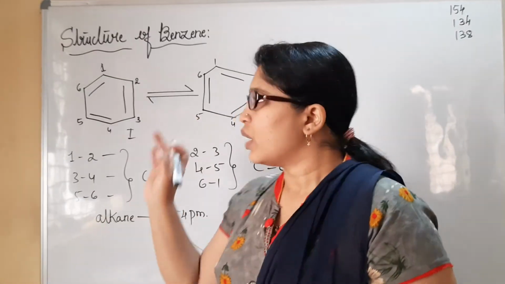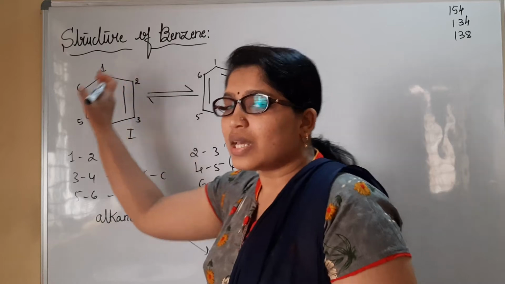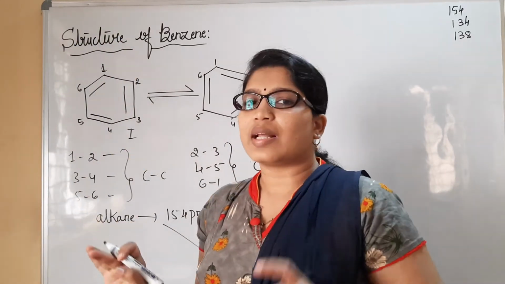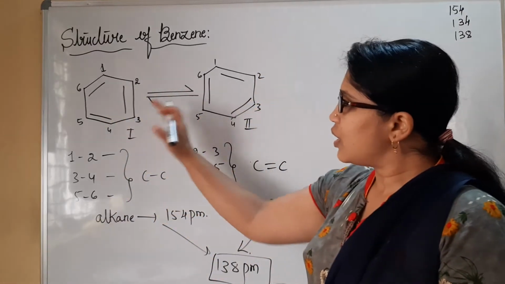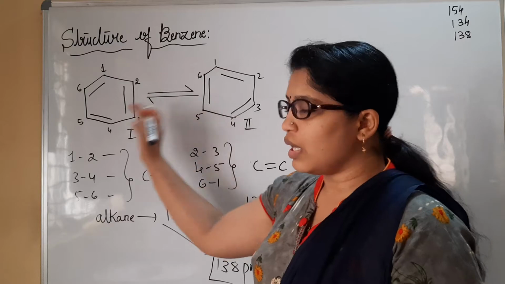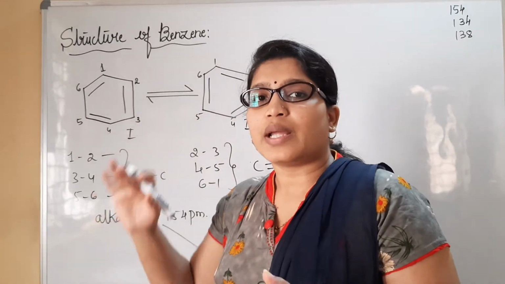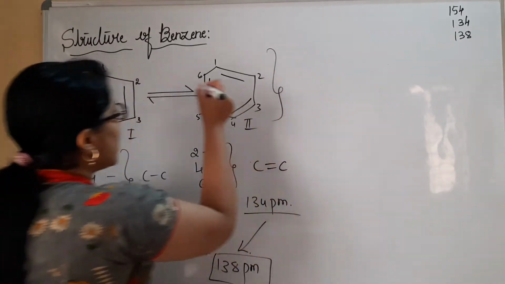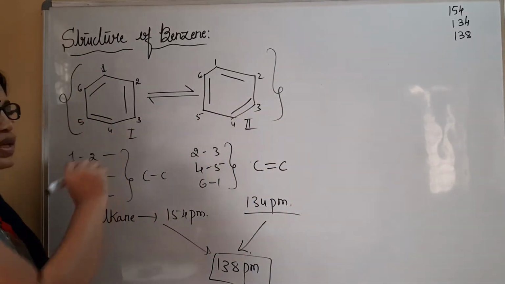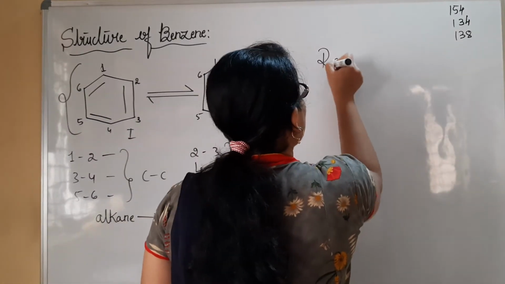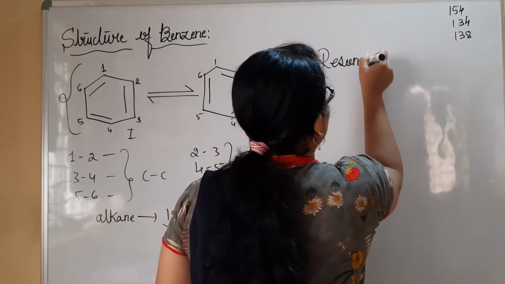It means that the double bond is resonating inside the ring. It is rotating inside the ring. So we can say that only these two structures which I have written, which exist in equilibrium, couldn't explain all the properties. So we need to consider the resonance hybrid of both of these structures. How to write that resonance hybrid? See here, resonance hybrid.